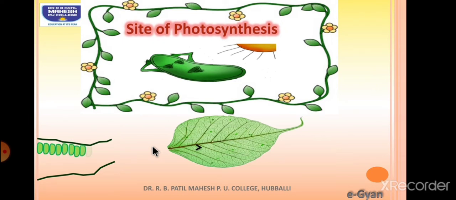Okay, so now the parenchyma cells which you are able to see here are a bit elongated, and they are called palisade, a chlorenchyma. Parenchyma with chlorophyll is called chlorenchyma, whereas the lower region will be made up of more or less oval or circular shaped cells which is called spongy. These together of the chlorenchyma tissue will make a mesophyll cell. So inside this mesophyll cell there will be a cell organelle called chloroplast, and inside the chloroplast the photosynthesis will be taking place. Clear? So that is the site of the photosynthesis.